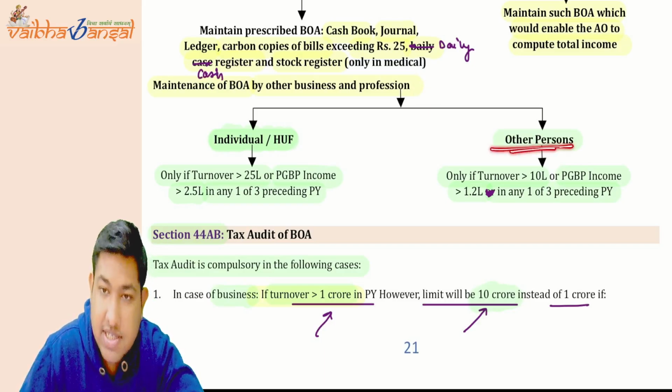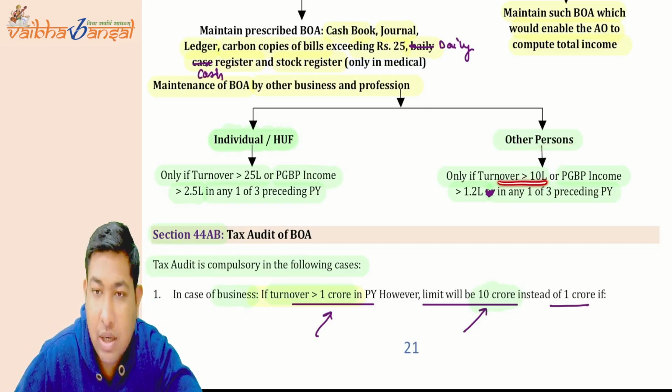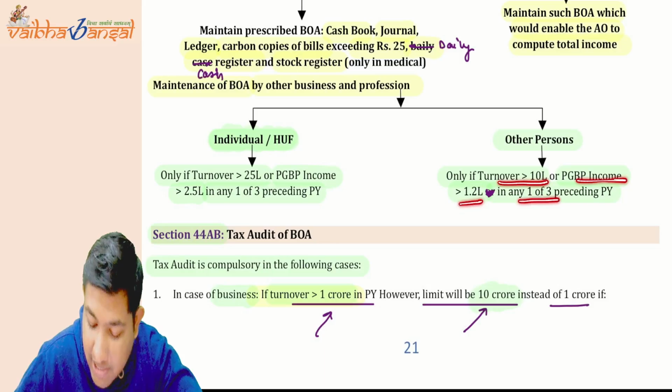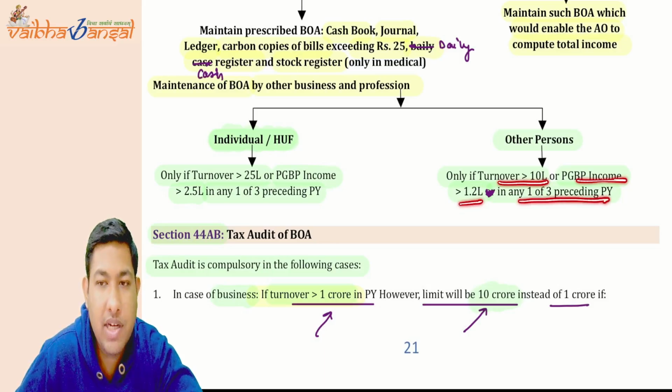Or in any other person's case, if the turnover is exceeding 10 lakh rupees, or the PGBP income is exceeding 1.2 lakh rupees, in any one of the previous preceding years, you have to maintain the books of account.